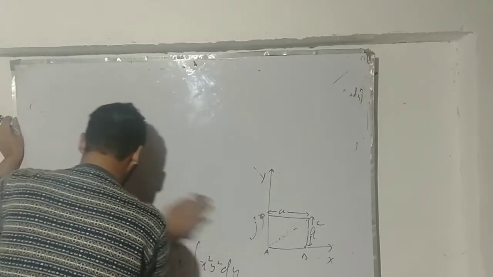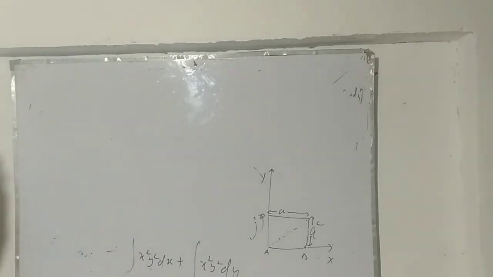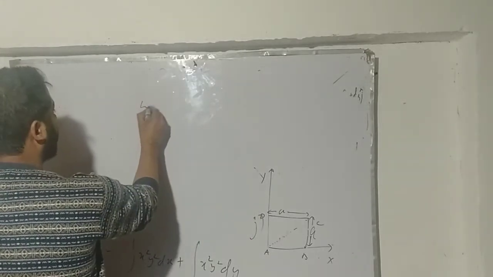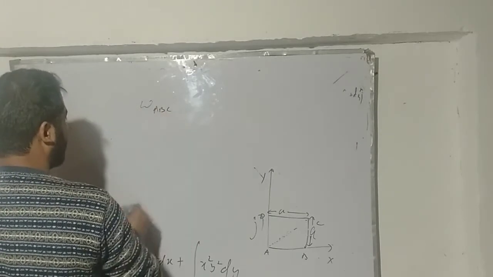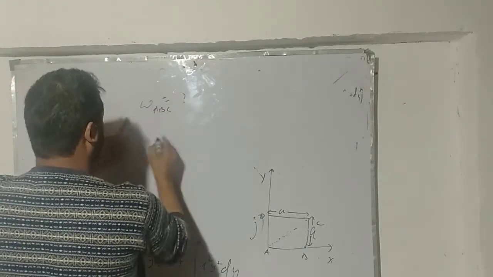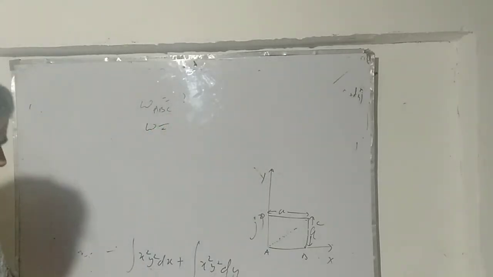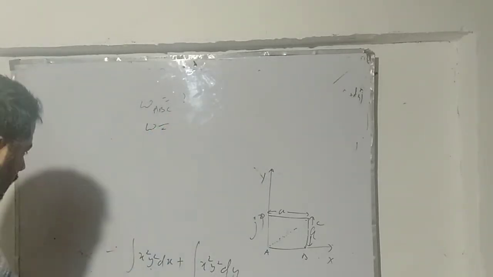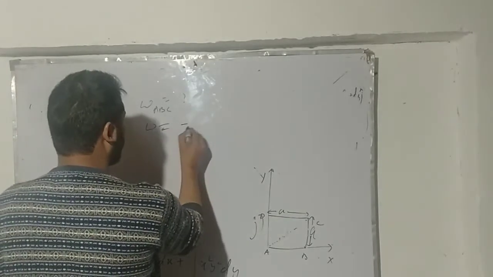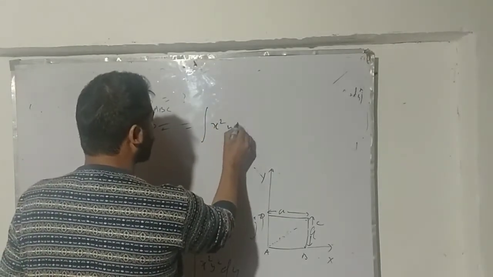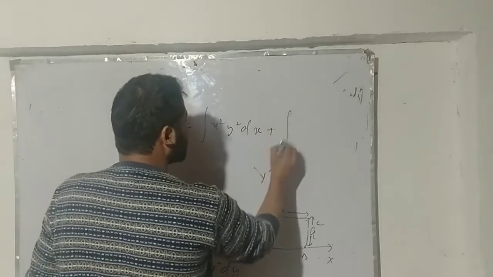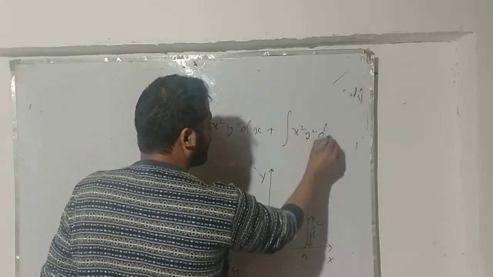Wait for a moment so that I can rub it fully. So here is my WABC that I need to calculate first. Introducing the structure of force and the displacement curves, I'm getting my work done. It will be of this type: integral x square y square dx plus integral x square y square dy.